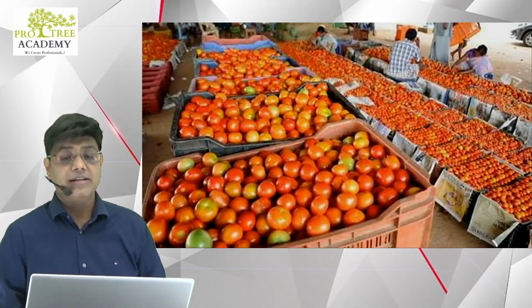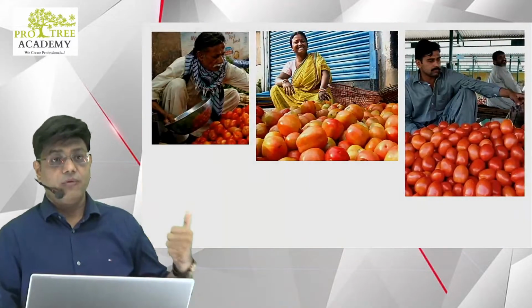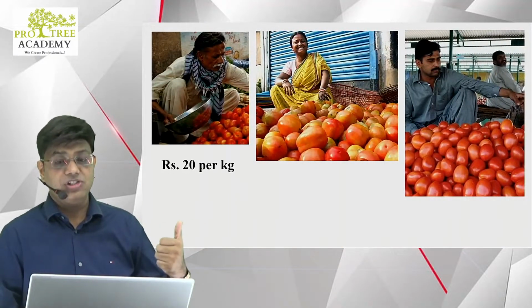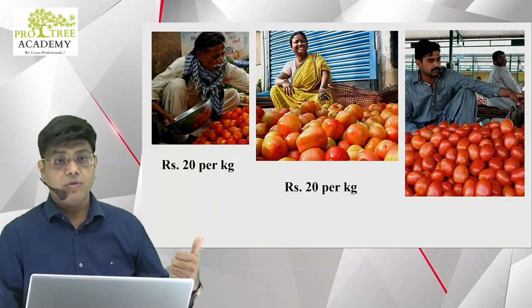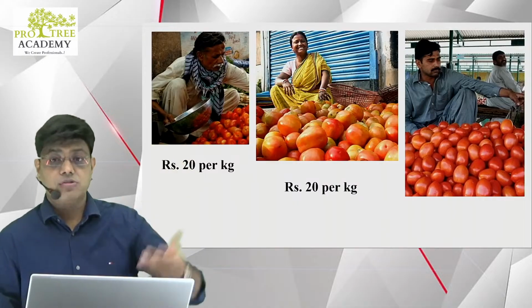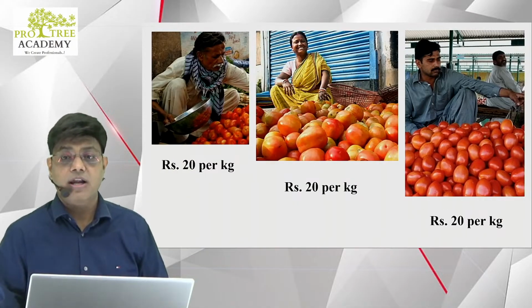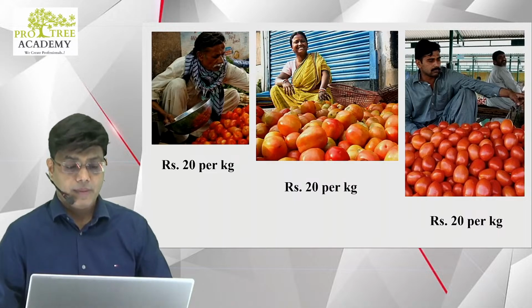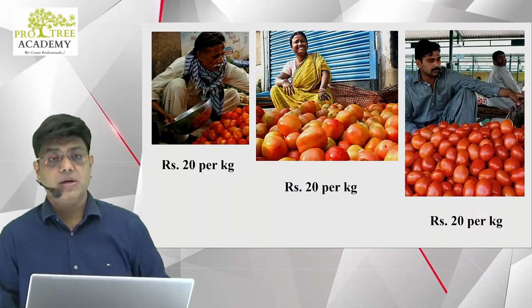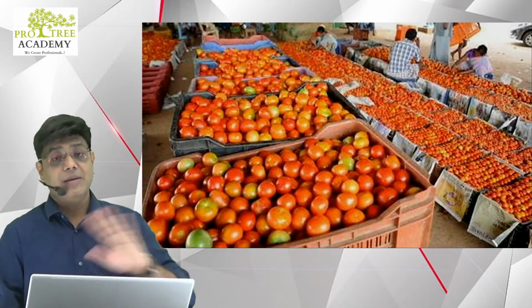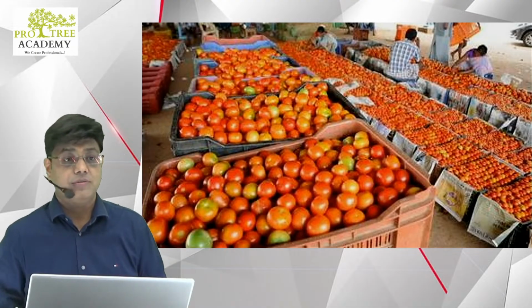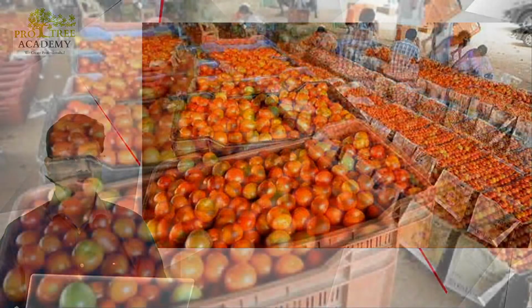This happens in the case of a vegetable market, a tomato market. Like if one seller is selling it for 20 per kg, the other seller is selling it for 24 per kg, the third seller will also have to sell it for 20 rupees per kg. Such a market is called which competition? Tell me. Where there are many buyers and many sellers and price cannot change. Tell me what kind of competition it is.